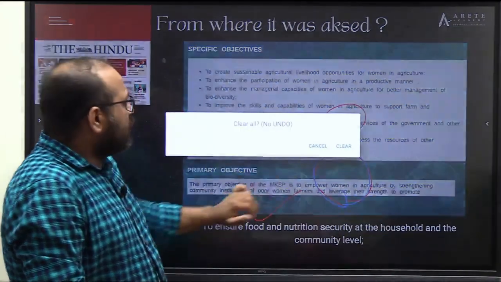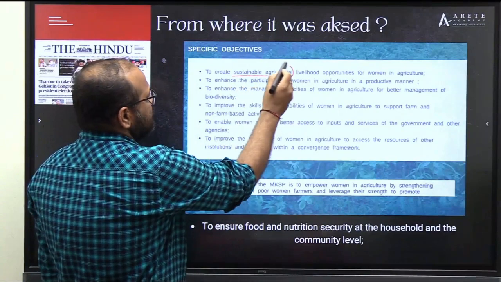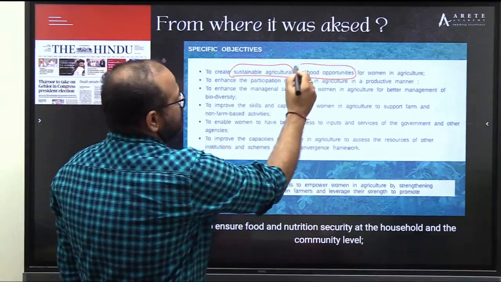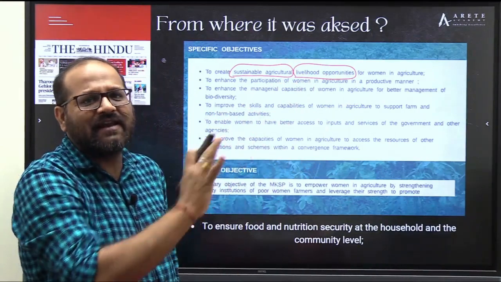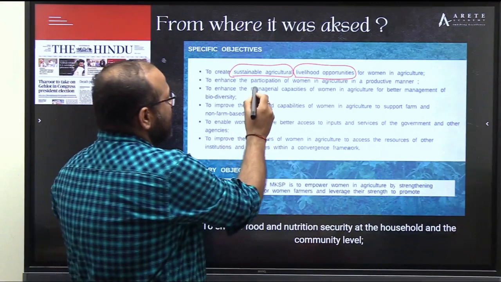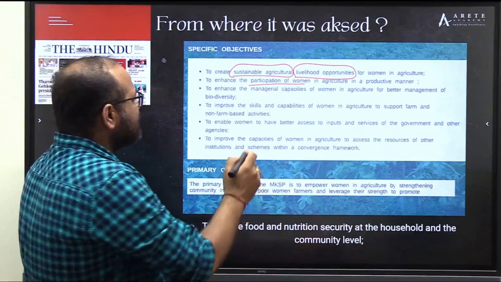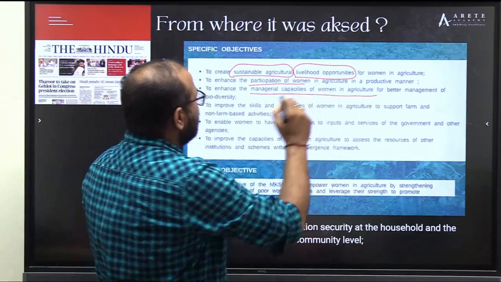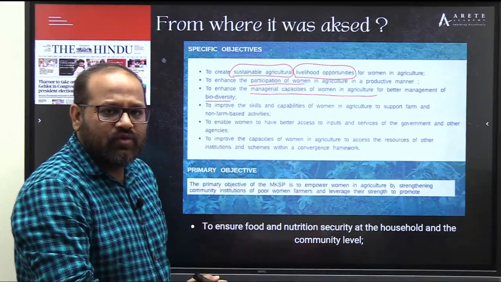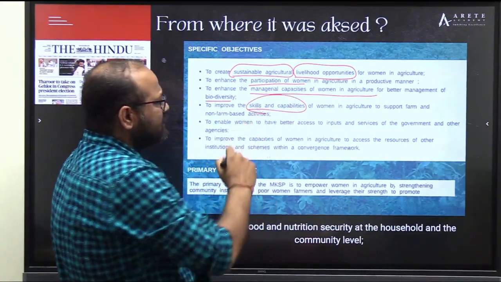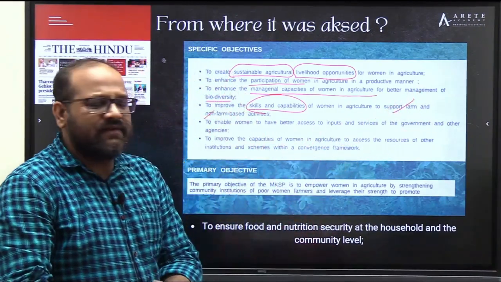And taking it from the government website itself, what are the objectives of this scheme? The objective is to create sustainable agricultural livelihood opportunities for women. So it is for women, agricultural livelihood opportunities. To enhance participation of women in a productive manner. To enhance the managerial capacities of women in agriculture for better management of biodiversity. So the managerial word has been used. To improve their skills and capabilities in agriculture so that they can support farm and non-farm based activities.